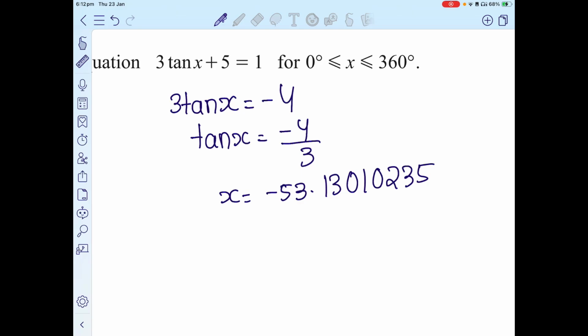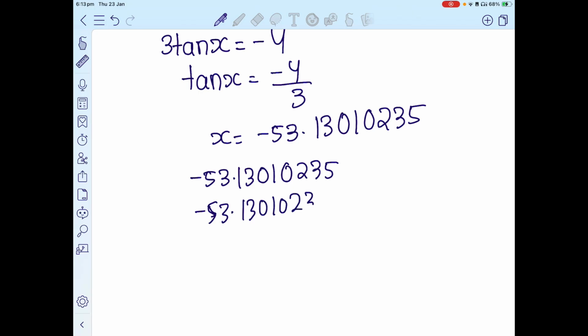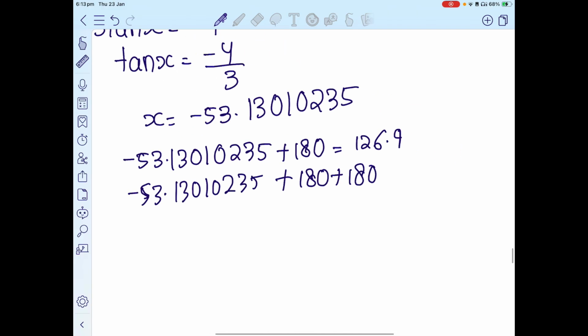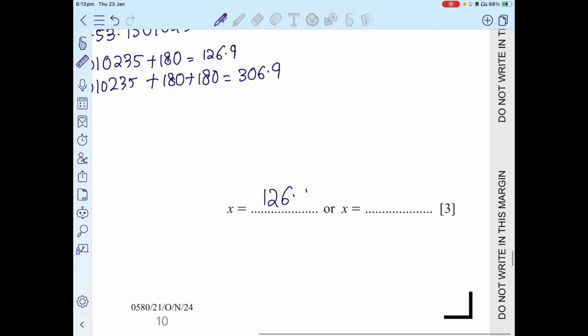So I would take negative 53.130102235, and again negative 53.130102235. I would add 180 to one, and 180 two times to the other, because if I add once, I would get the previous value. It's going to be 126.9, and this one would be 306.9. Remember, when it's a negative value, just add 180 for tan and you would get the answer: 126.9, 306.9.